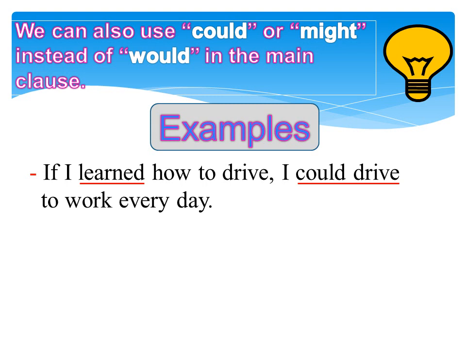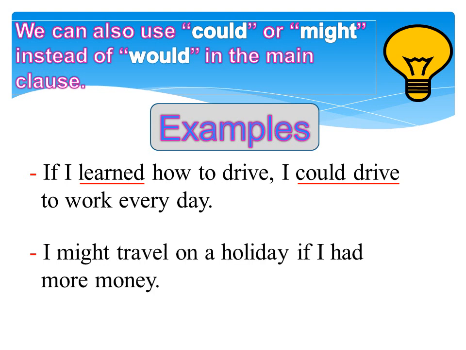I might travel on a holiday if I had more money. The verb in if clause is had in the past simple, and the verb in the main clause is might travel.